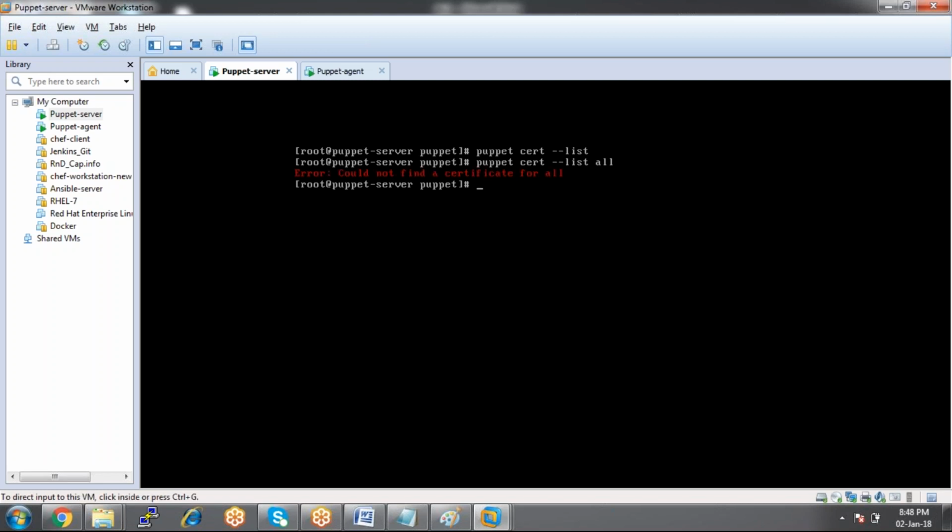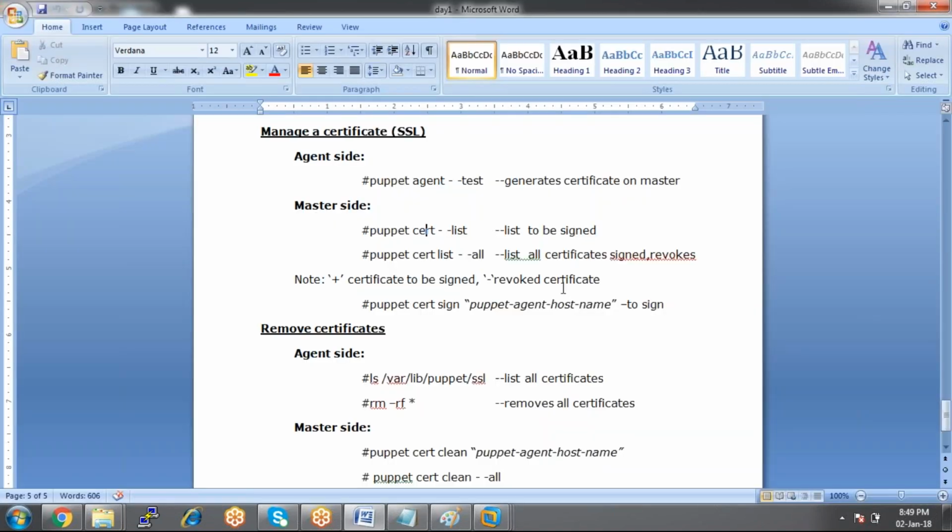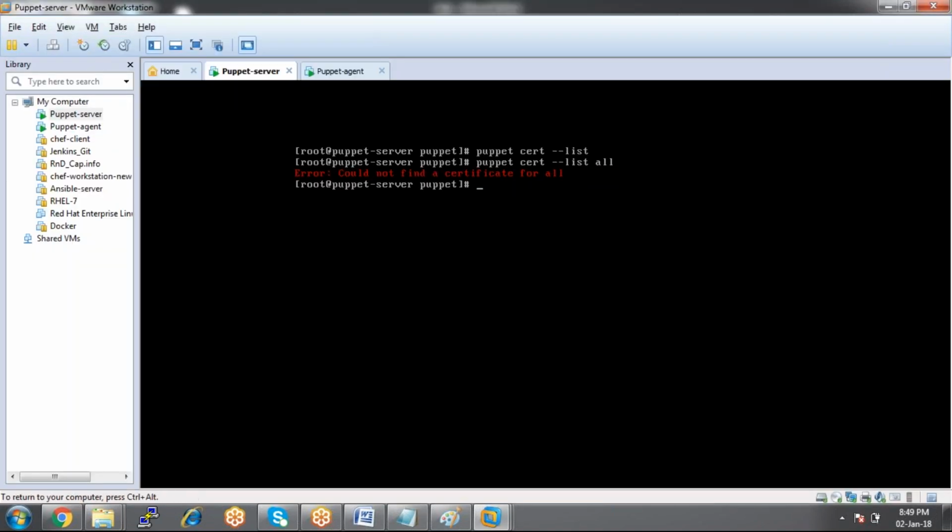The first command checks whether there are any pending certificates to be signed. The second command checks all the certificates we have signed so far. We could not find a certificate for all. I think the command is wrong. Puppet cert all.